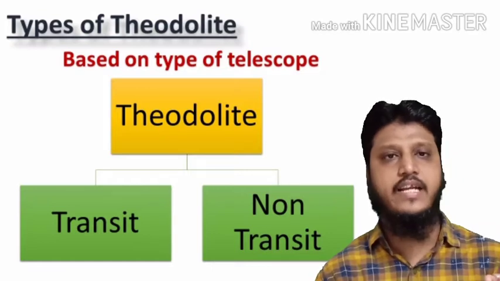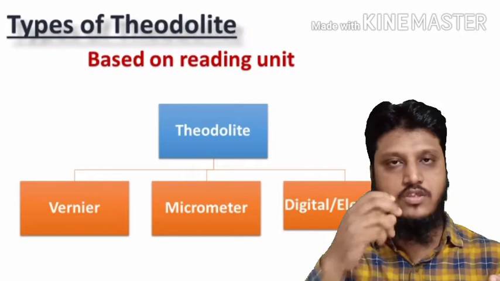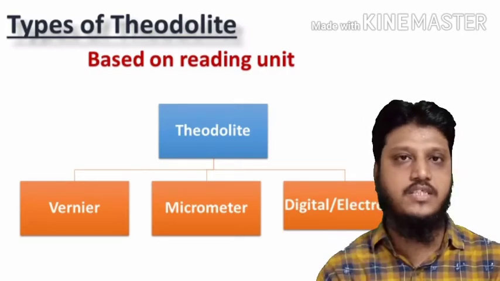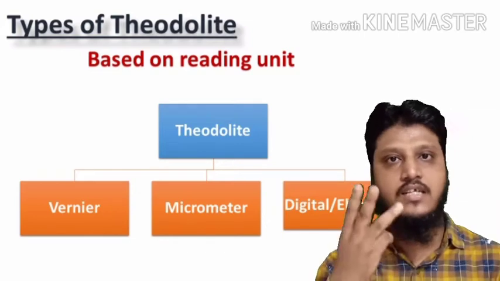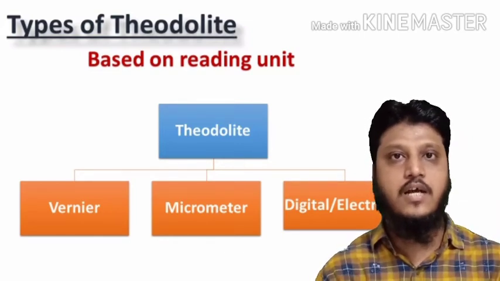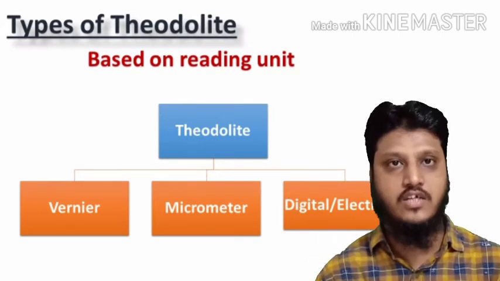Now moving ahead, again based on the reading unit, the kind of mode of reading, on that basis the theodolite is divided into 3 types. First is vernier theodolite, second is micrometer theodolite, and third is digital or electronic theodolite.